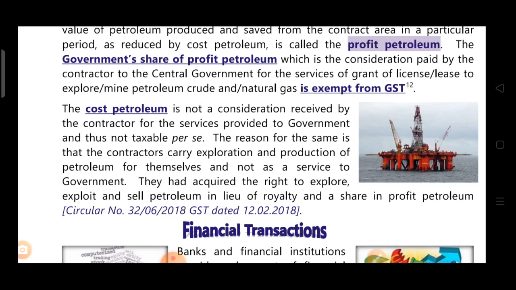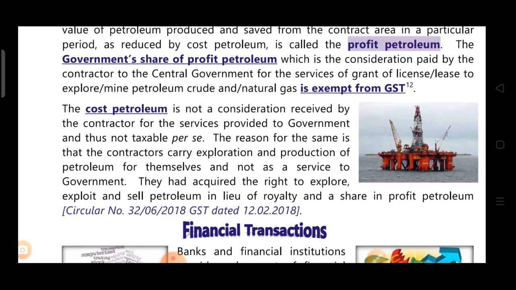They have just got the right to explore, and they sell the petroleum, and after the settling of all the expenses, profit is shared with the government. Means they have to share the royalty, they have to share the profit petroleum. So this cost petroleum is not the consideration. They had acquired the right to explore, exploit and sell petroleum in lieu of royalty and a share in profit petroleum.